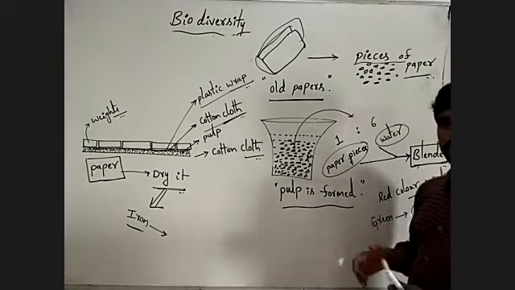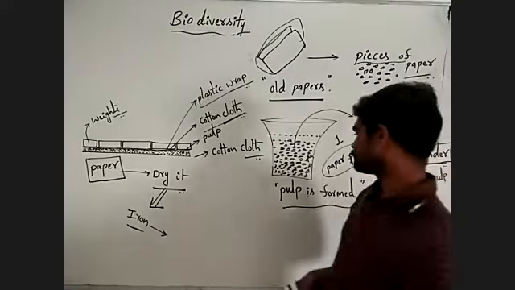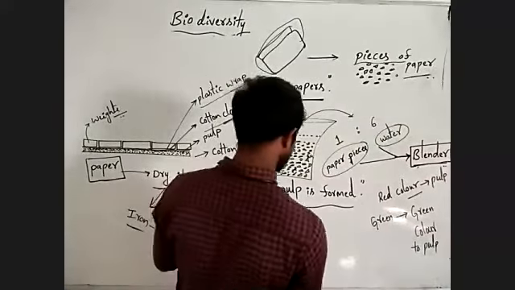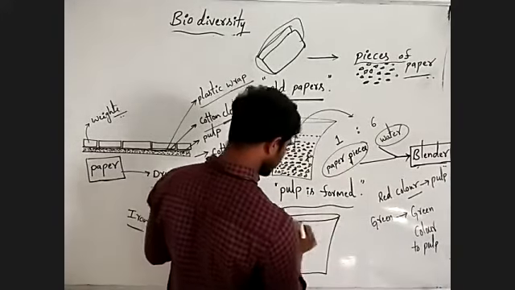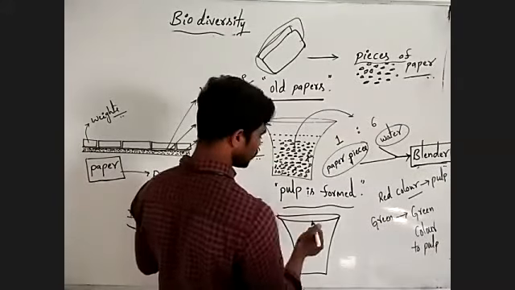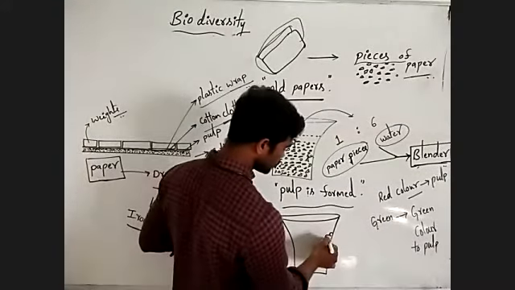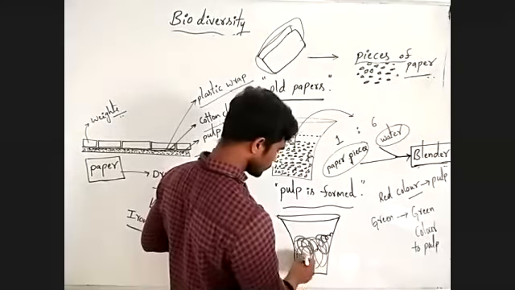Pulp-like structure is formed in the blender. Then you have to collect the entire pulp into a tub.